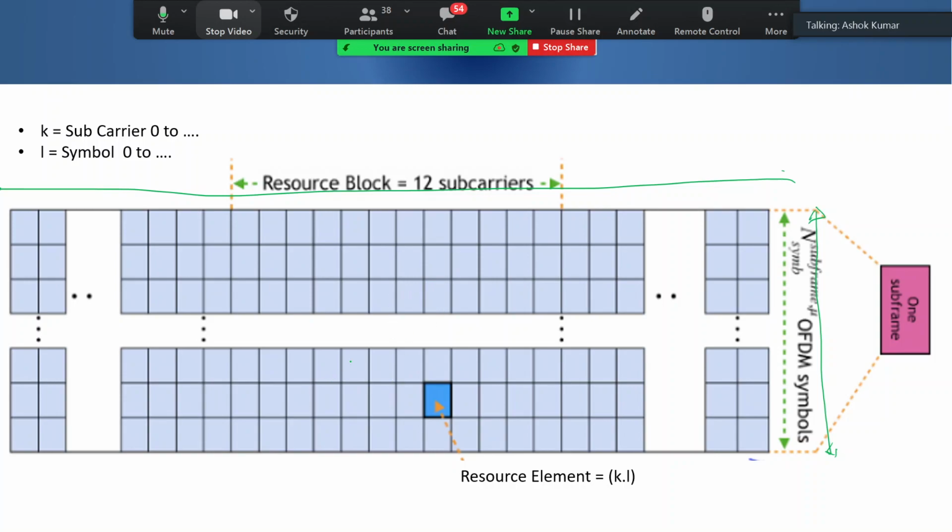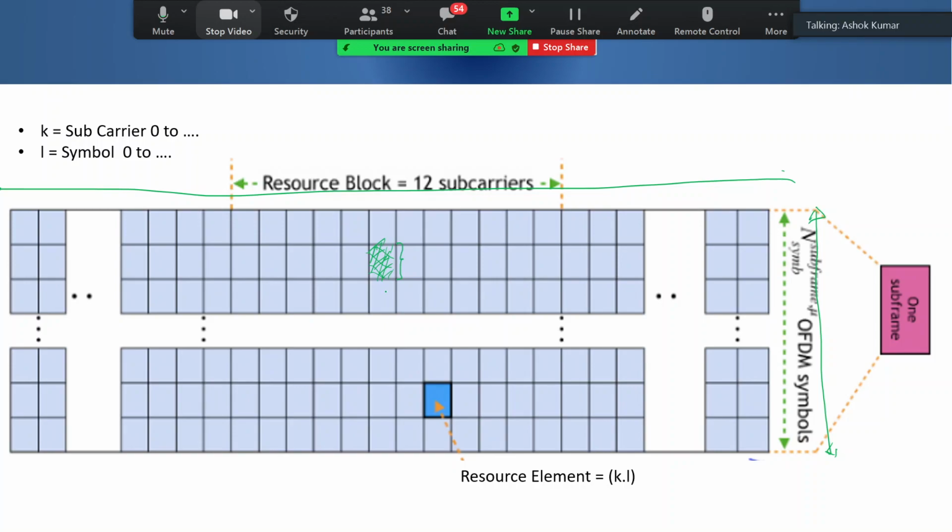So in this picture, every box is what? Every box is one subcarrier for one symbol duration, right? And these are called resource elements. So every box is called RE or resource element.